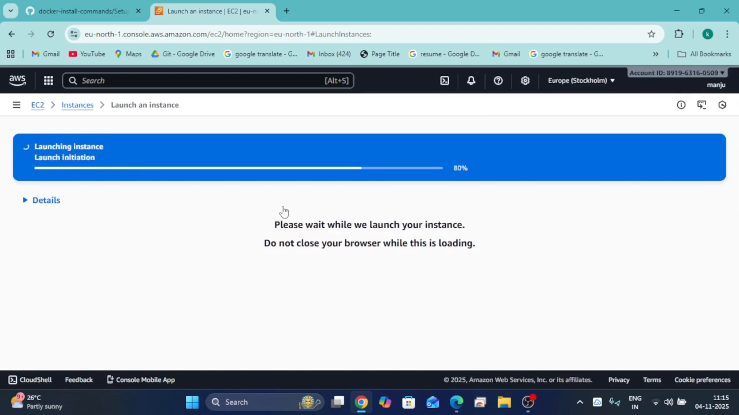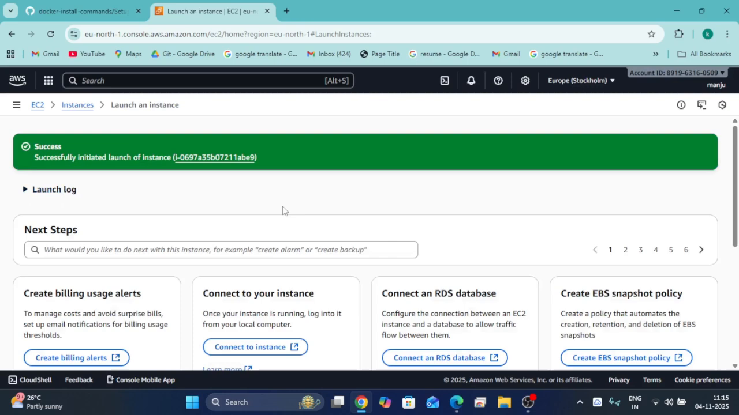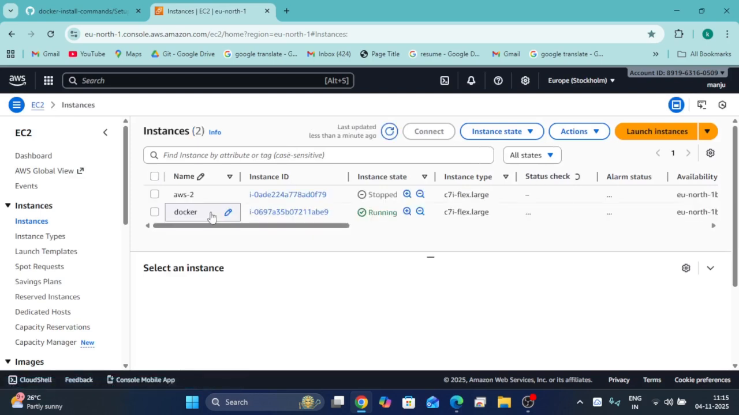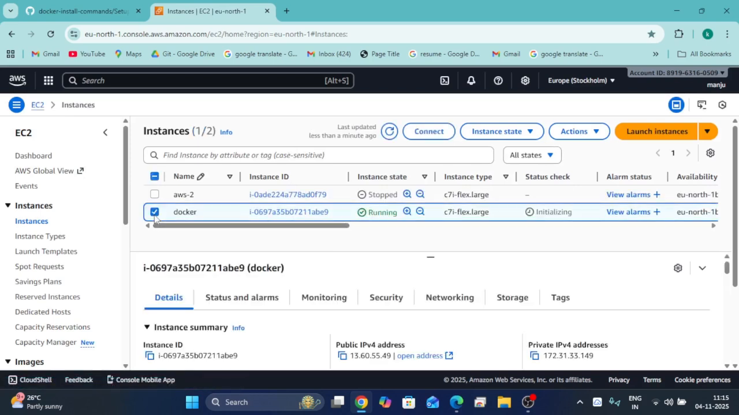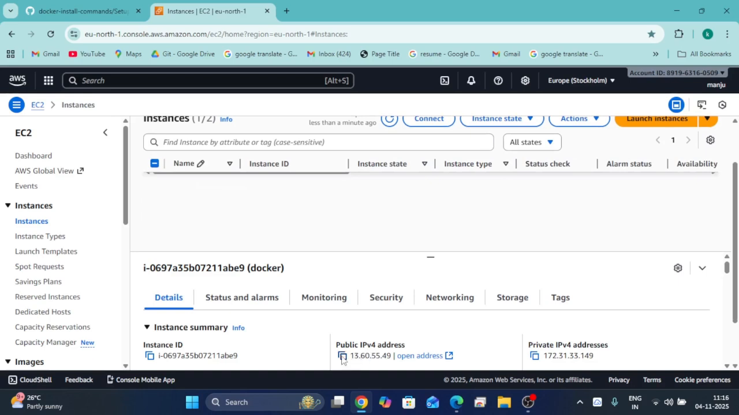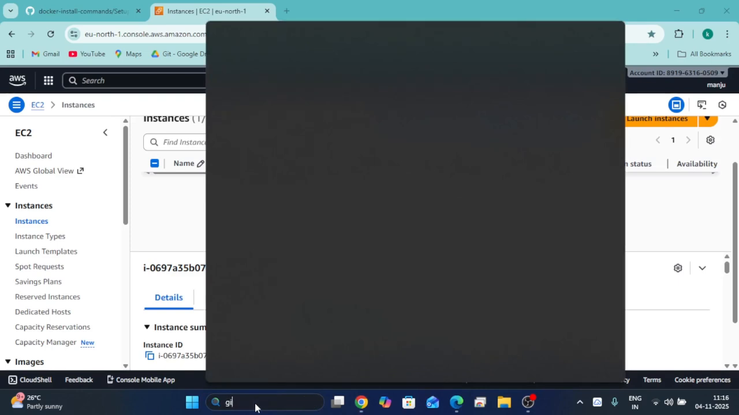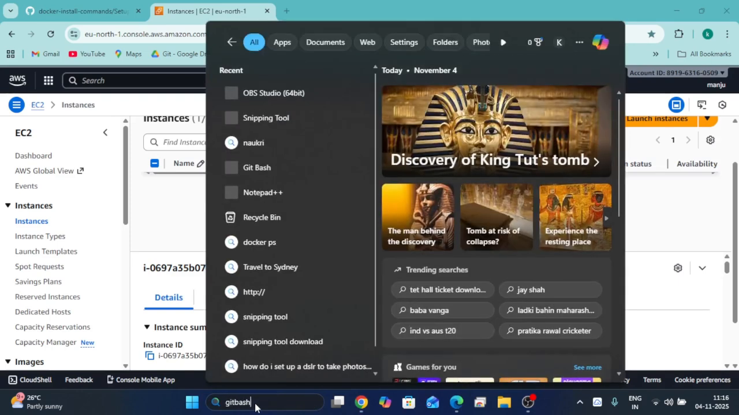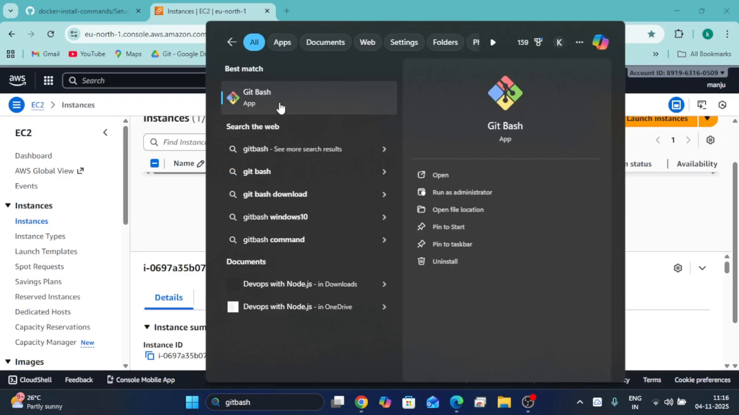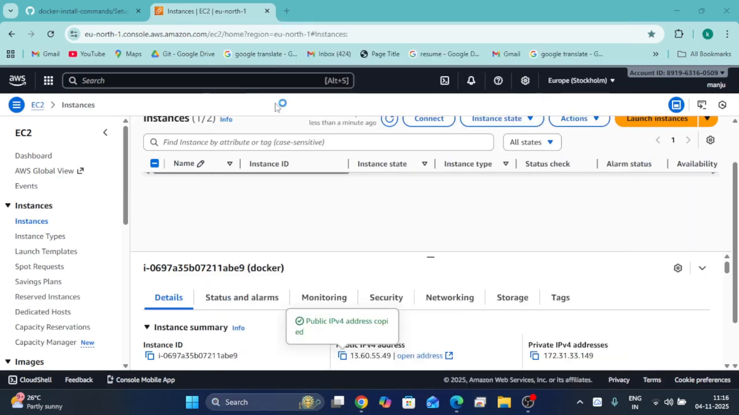Now we have to connect to this instance using git bash. This is the instance which I have created. It is in running state. Once we select this instance, the IP address will be visible here. Copy this IP address and open git bash. We are going to connect to that Ubuntu server AWS instance from git bash.